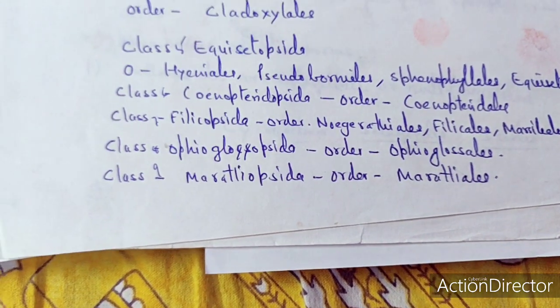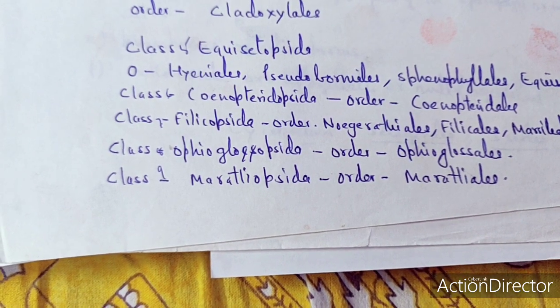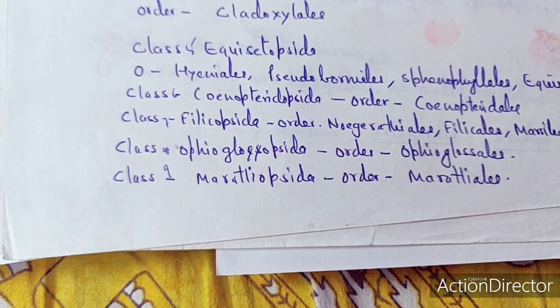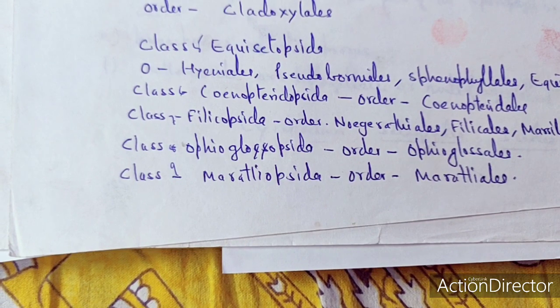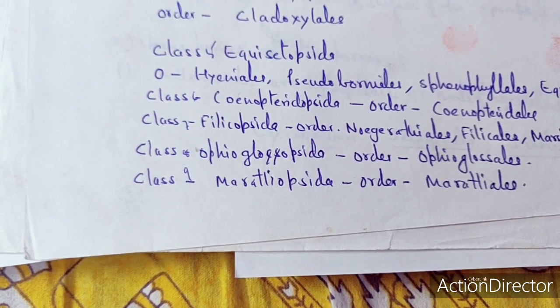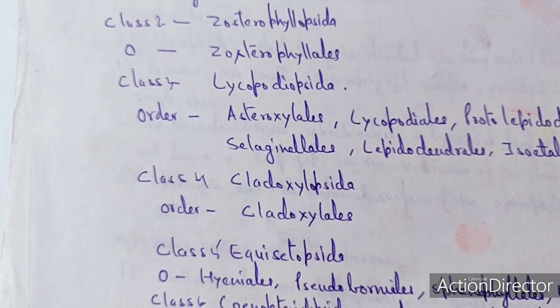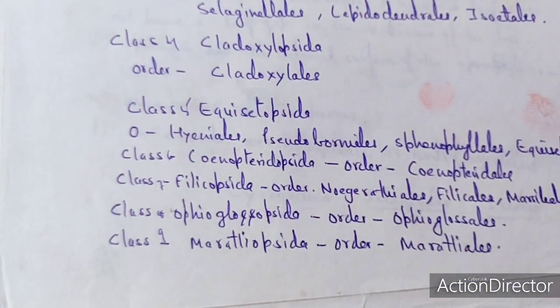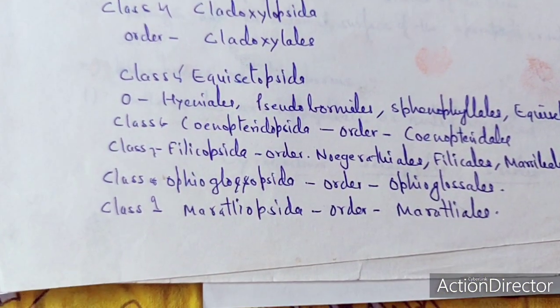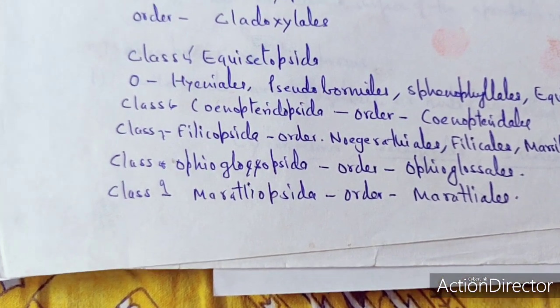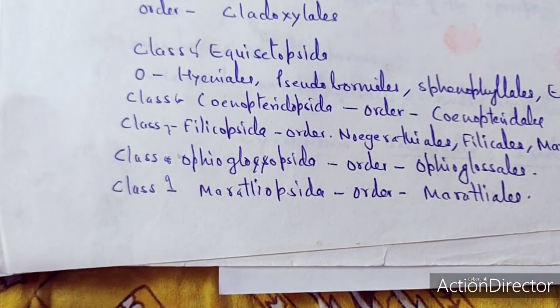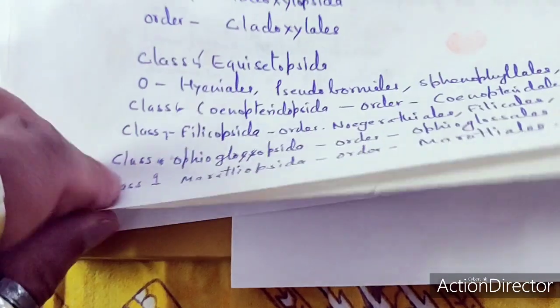So the Bayer-Host classification is up to the mark because it was made following the ICBN rule, and he divides the Trachyphyta into 9 classes: Rhiniopsida, Justerophylopsida, Lycopodiopsida, Cladogylopsida, Equisitopsida, Coinopteridopsida, Phelicopsida, Ophioglosopsida, as well as the Maratiopsida, and these have been further divided into